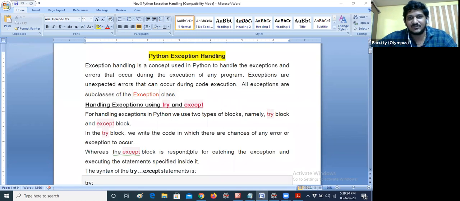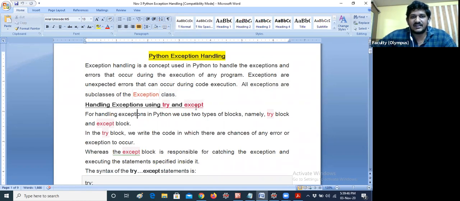Don't worry. So, all exceptions are subclasses of the Exception class. What does this mean? I will tell you when I explain the program, don't worry. What is meant by the Exception class? Exception is a predefined class. Exception is one of the classes which we have in Python. That means the developers have already defined the class.